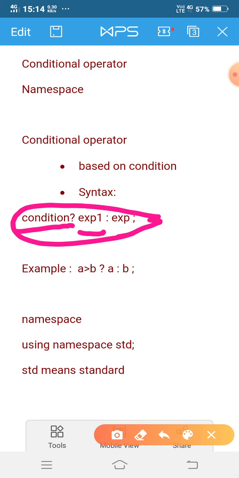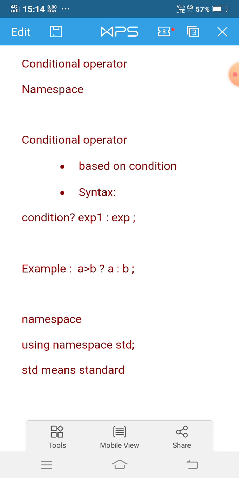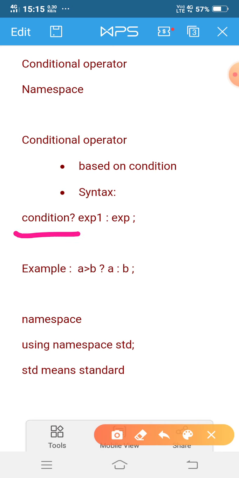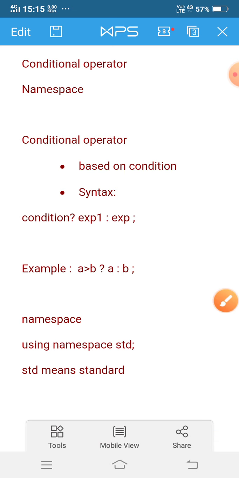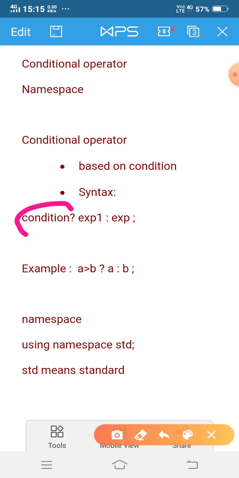So that's why this is called the ternary operator, because three types of statements are used in this syntax. The first one is the condition, then the question mark. What is the meaning of this? The meaning is that the condition will give some condition. For example, I have to enter some marks. So the condition is, if this mark is greater than that mark, then the result is expression 1. Otherwise the result is expression 2. It will provide some condition to you.